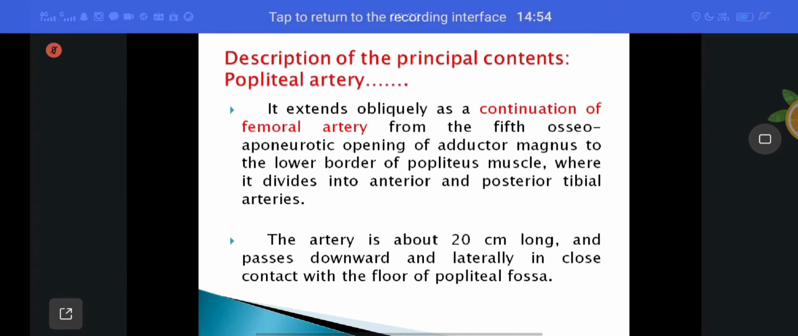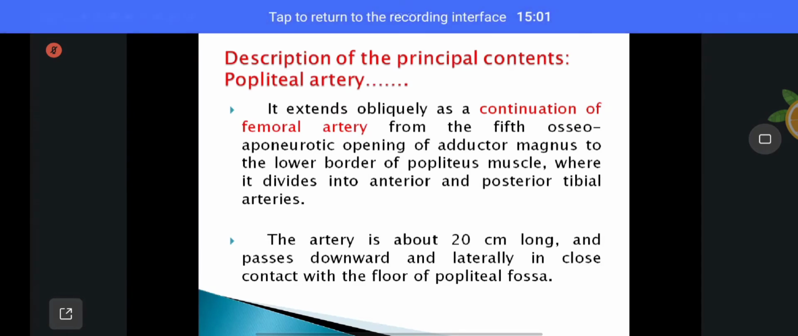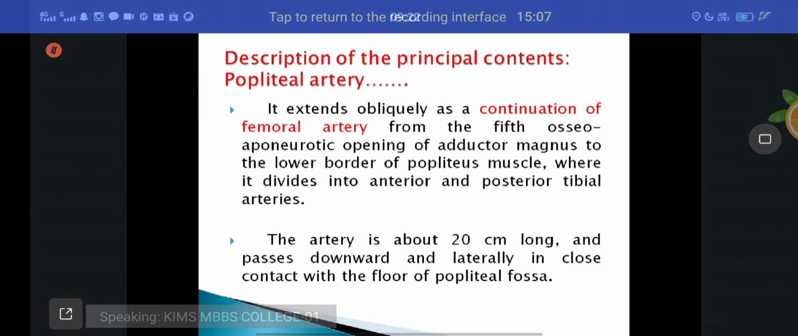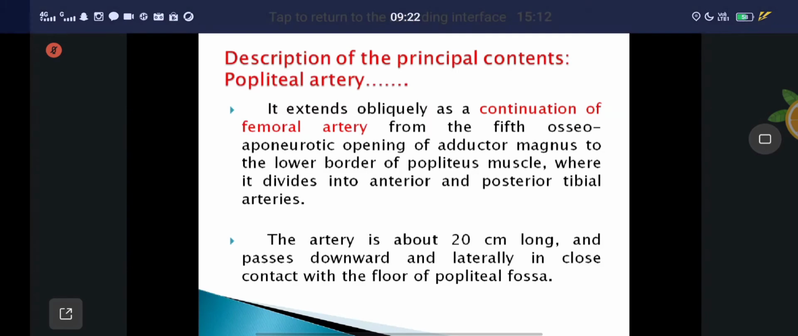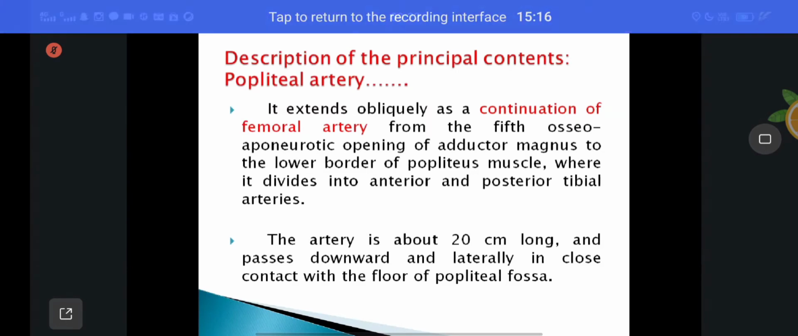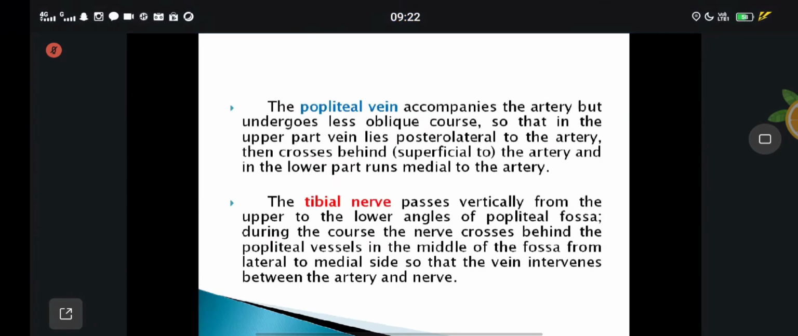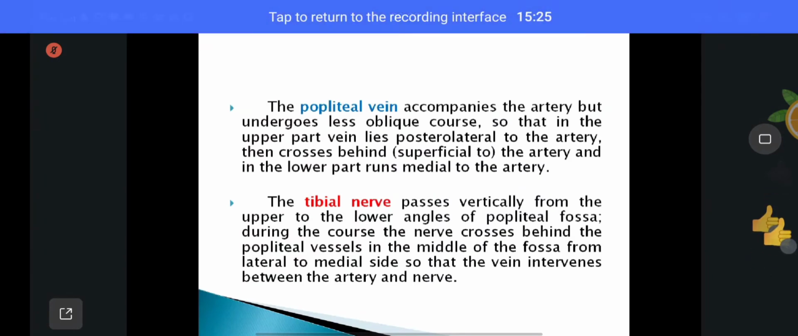The artery is about 20 centimeters long and passes downwards and laterally, in contact with the floor of the popliteal fossa. That is the course of the popliteal artery. Are you clear about that course? Yes. Now coming to the relations.